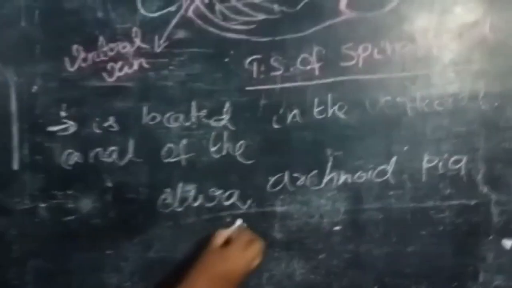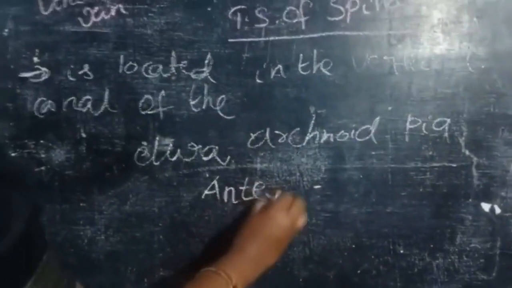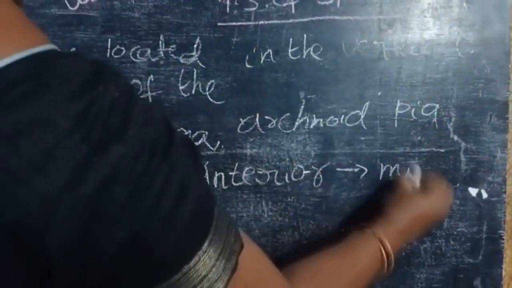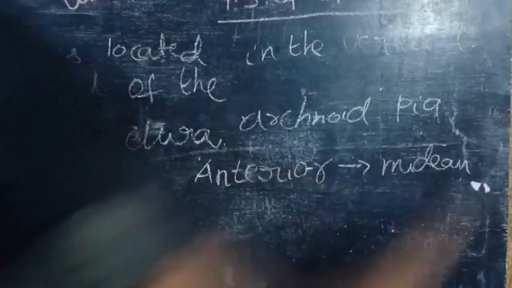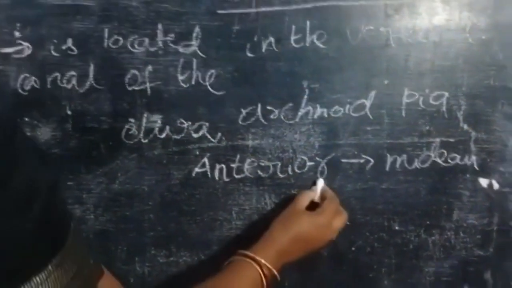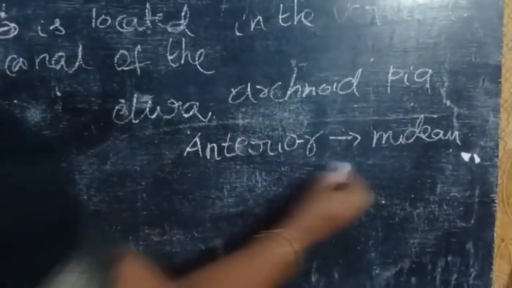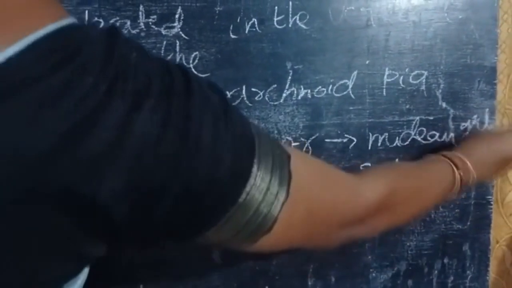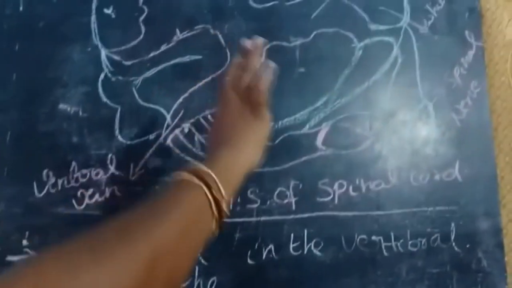First, anterior median fissure. Next, posterior median sulcus. These are the two grooves dividing the spinal cord.